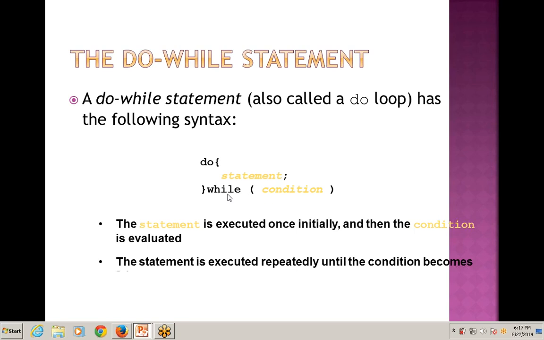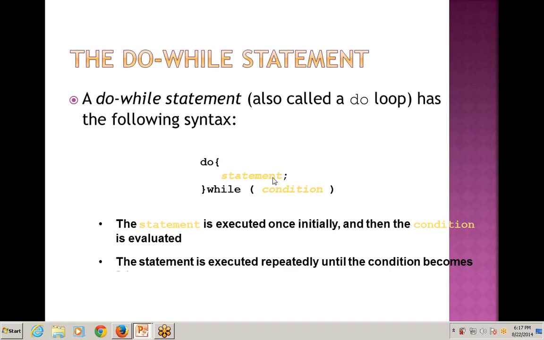Next line says the statement is executed once initially. This is the main point. Meaning the statement is executed once initially and then the condition is evaluated, because here, as you see, the condition is checked after the statement.